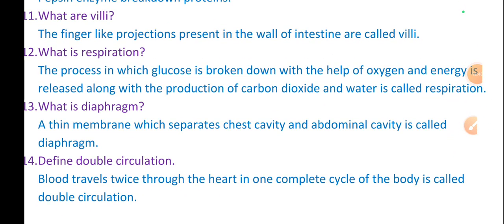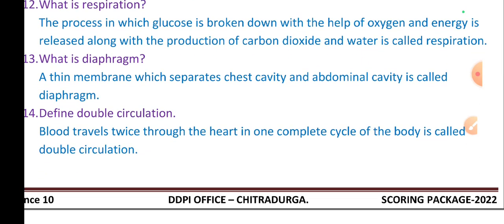Next, what is respiration? The process in which glucose is broken down with the help of oxygen, with the release of energy along with the production of carbon dioxide and water, is called respiration. What is a diaphragm? A thin membrane which separates the chest cavity and abdominal cavity is called a diaphragm.